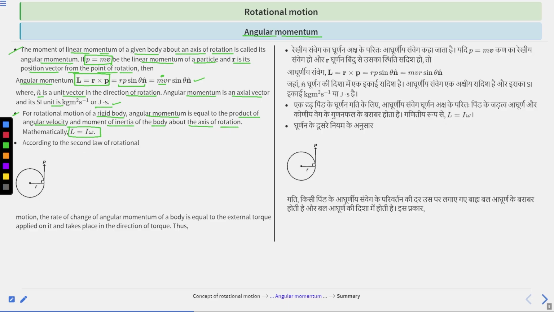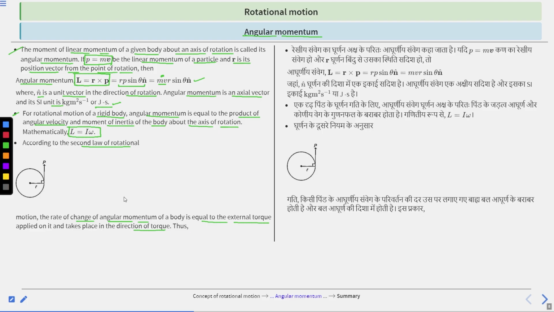According to the second law of rotational motion, the rate of change of angular momentum of a body is equal to the external torque applied on it and takes place in the direction of torque.